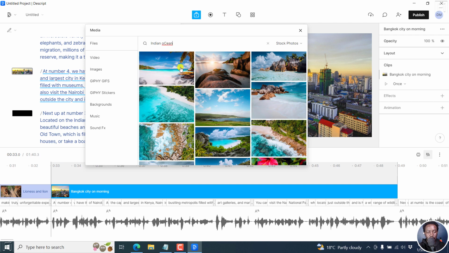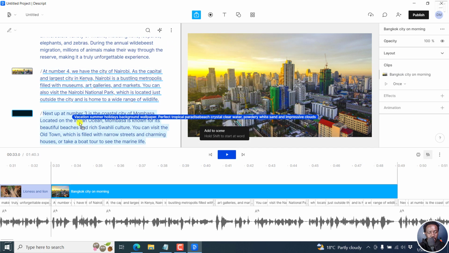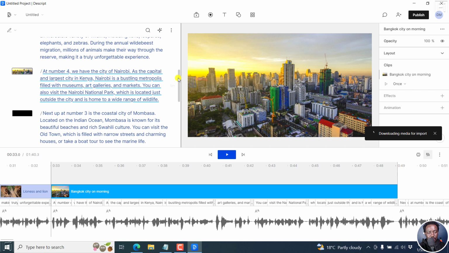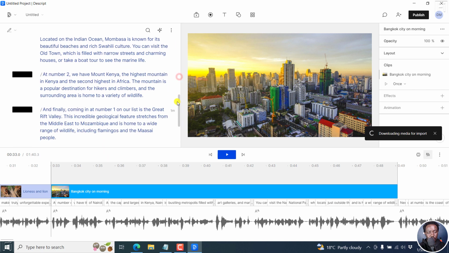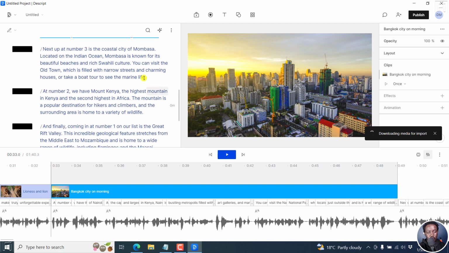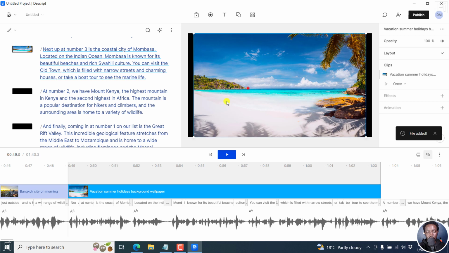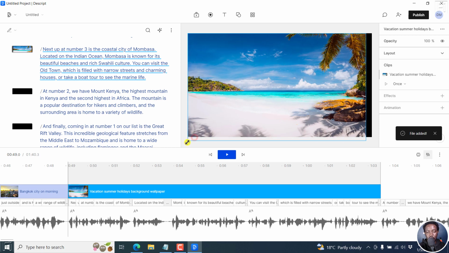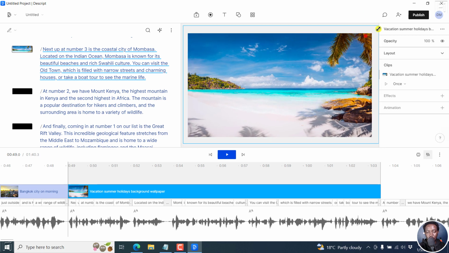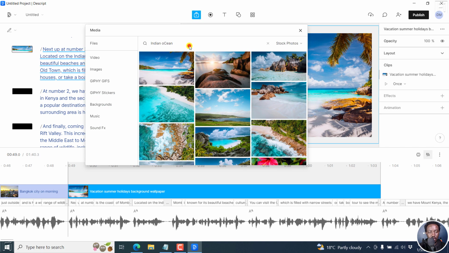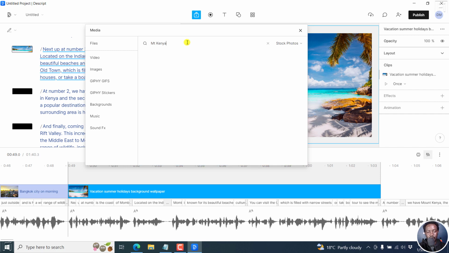So we've got a couple of things here. We can drag this to the coastal city of Mombasa as a representation of that, because we've got marine life, Old Town, and so on and so forth. So we can make sure that this fills in where we want it to fill in. And then let's say something like Mount Kenya. Let's see if we have that. We don't have it, so we go for mountain.